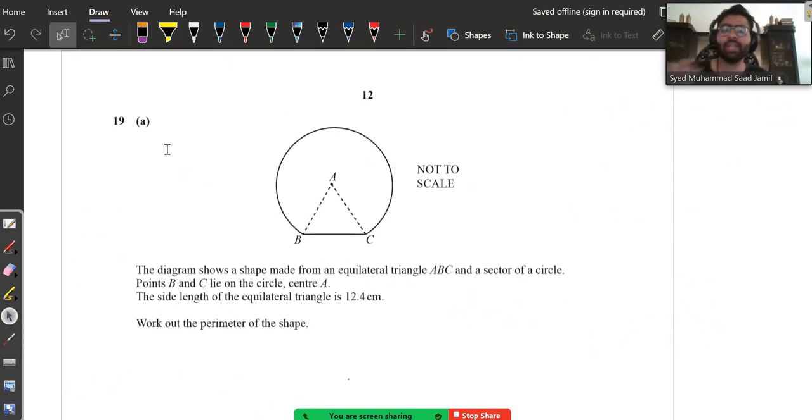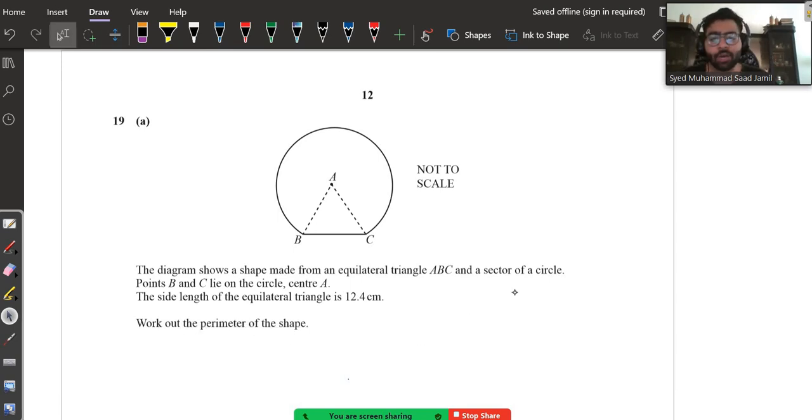Moving on to question number 19a, it says the diagram shows a shape made from an equilateral triangle. An equilateral triangle is one where all angles and all sides are the same. From an equilateral triangle ABC and a sector of a circle, points B and C lie on the circle, center A. The side length of the equilateral triangle is 12.4. Basically, all the sides of the equilateral triangle are 12.4. That's what the question is saying. Work out the perimeter of the shape.